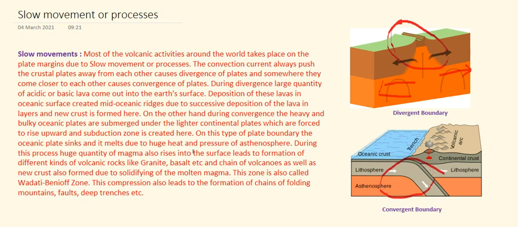On this type of plate boundary, the oceanic plate sinks and melts due to huge heat and pressure of the asthenosphere. During this process, a huge quantity of magma also rises to the surface, leading to the formation of different kinds of volcanic rocks like granite, basalt, etc., and chains of volcanic mountains or volcanoes are also created here.